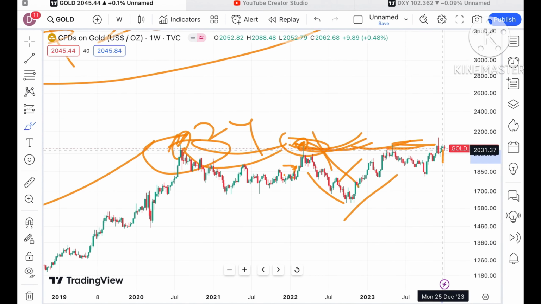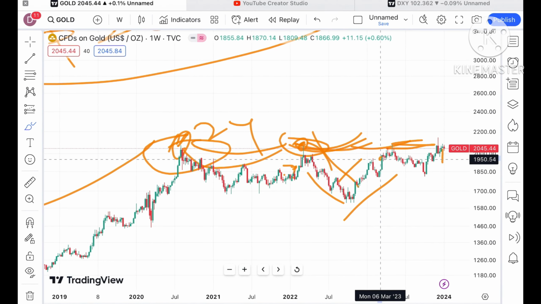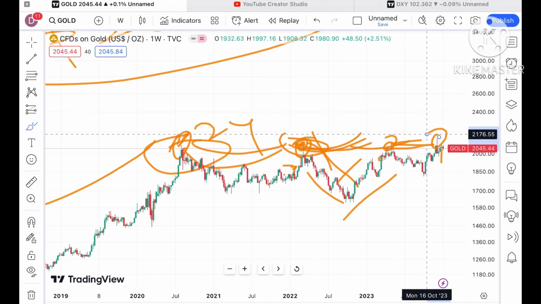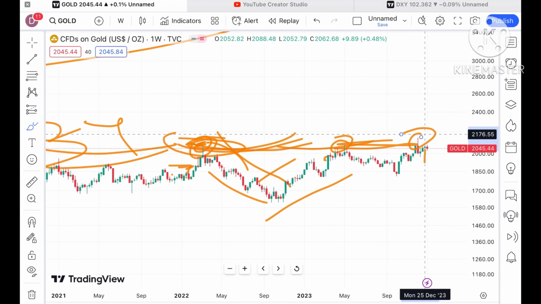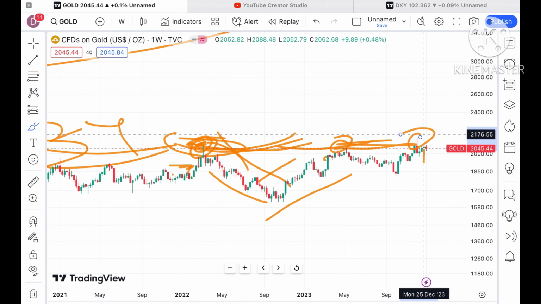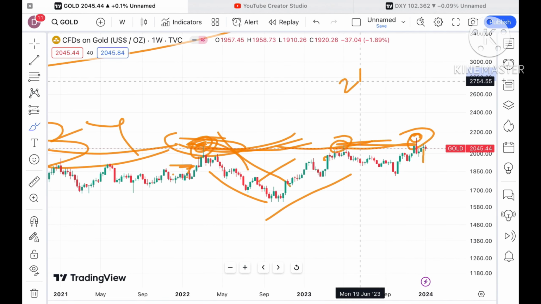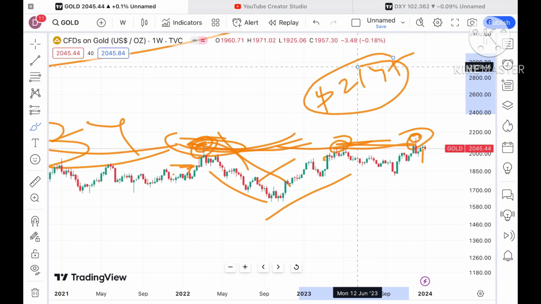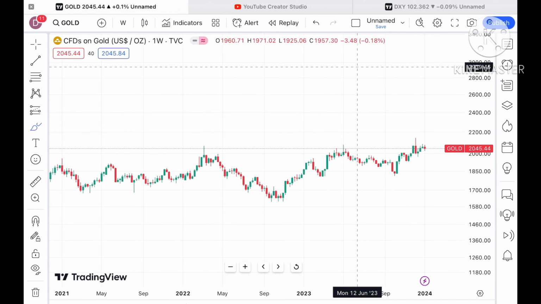See, similarities are formed. As soon as it started coming to a level of around $1933, I told you it will cross the level of this particular high, and this time also I have told you this, that it will cross this level. Now also, as soon as it started sustaining a level of around 2033 and is above that level, we can see further upside movement, and there is a higher chance that it can touch $2145, and if it sustains above that level, we can see further upside movement.